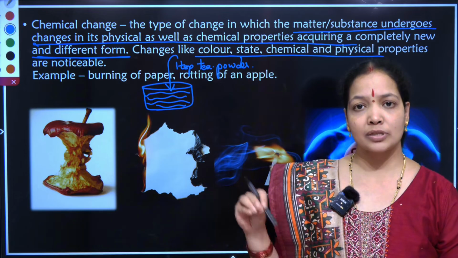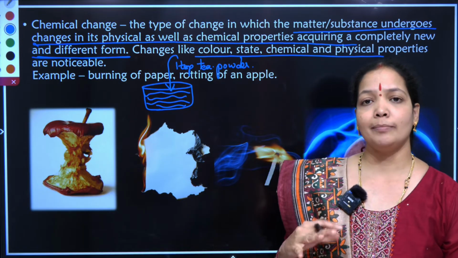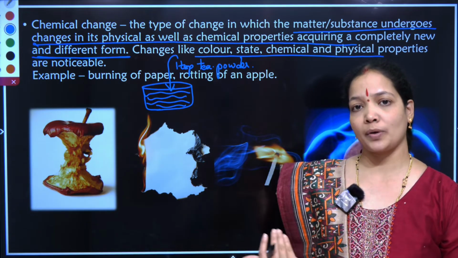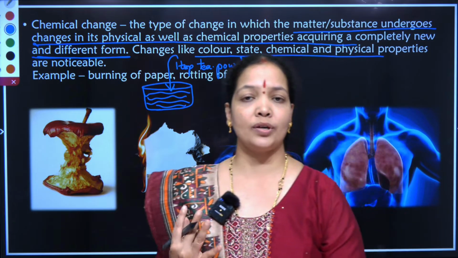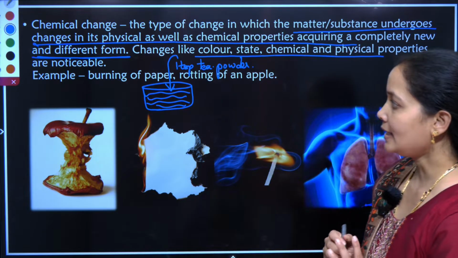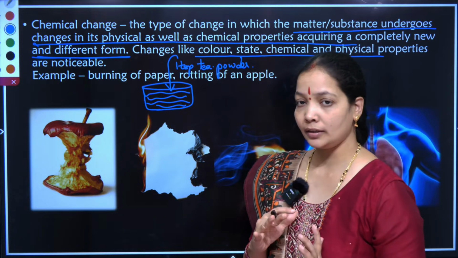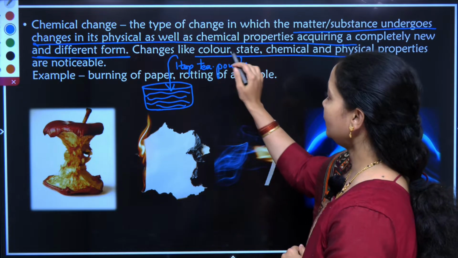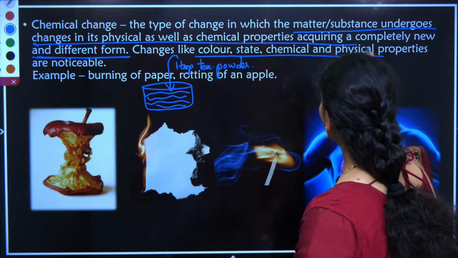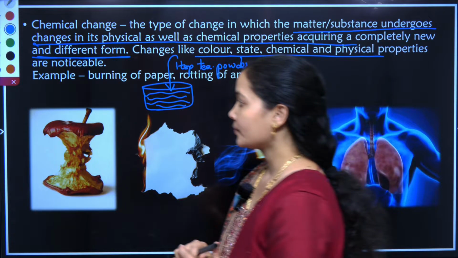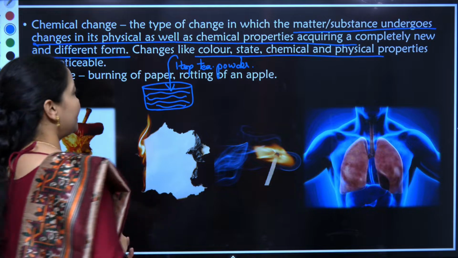And after I pour some amount of milk in it, the complete texture of the milk which was white has turned to brown, orangish brown. So we can say this is a chemical change in which the water is changing its color as well as chemical and physical properties also. There are some more examples given here.